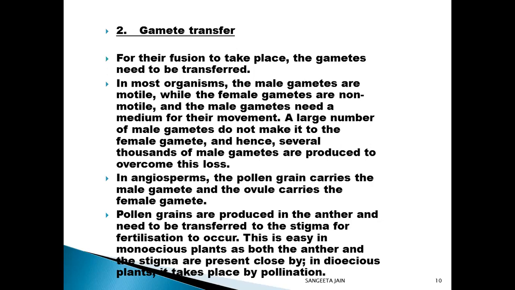In dioecious plants, it takes place by pollination, whereas in animals, male gametes are motile while the female gametes are non-motile, and the male gametes need a medium for their movement. A large number of male gametes don't make it to the female gamete, and hence several thousands of male gametes are produced to overcome this loss.